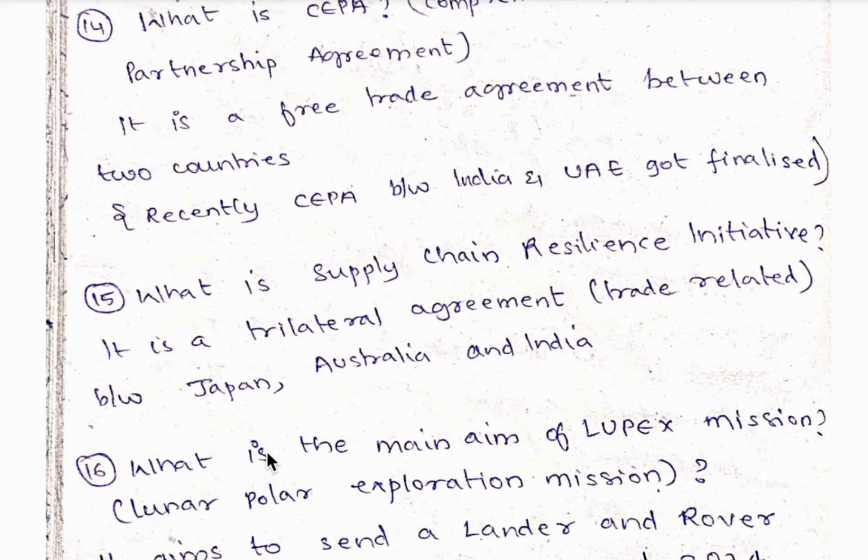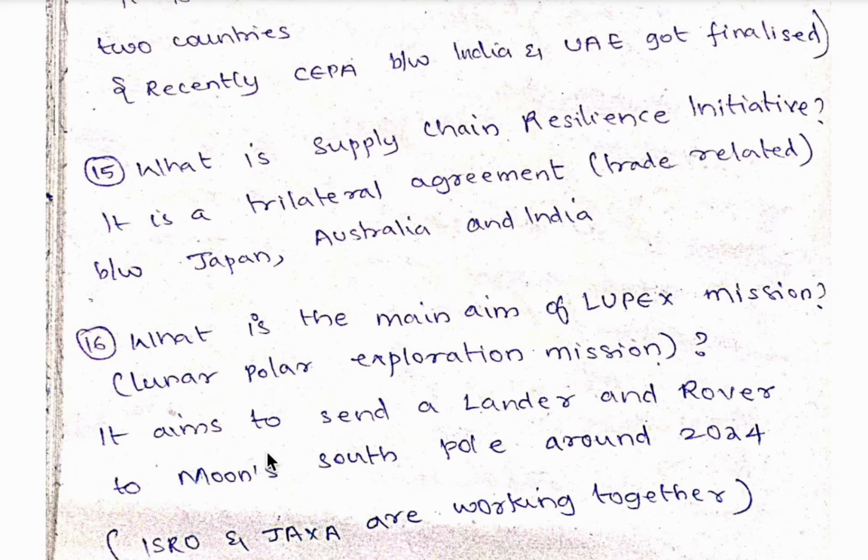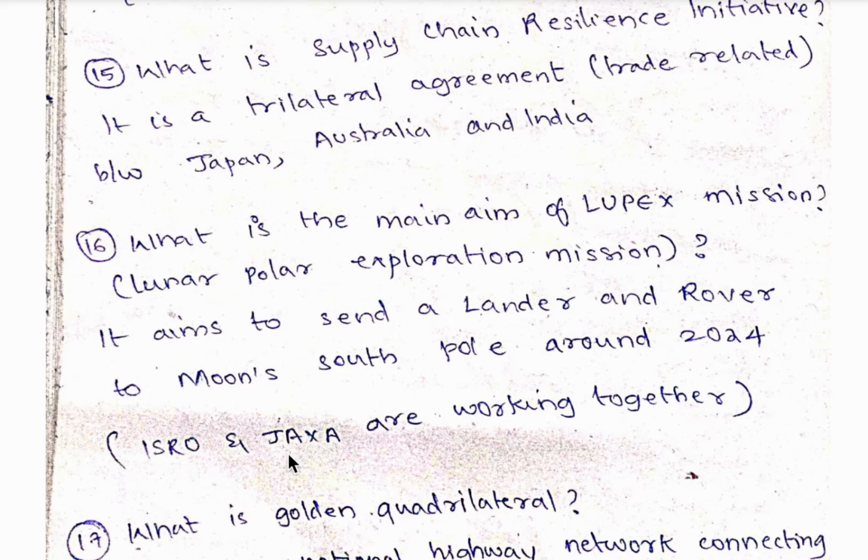15th question, what is Supply Chain Resilience Initiative? It is a trilateral agreement between Japan, Australia and India. 16th question, what is the main aim of LUPEX mission? LUPEX means Lunar Polar Exploration Mission. So this LUPEX mission aims to send the lander and a rover to the moon's south pole till 2024. So both ISRO and JAXA, this is Japan's aerospace exploration agency, this belongs to Japan. So ISRO and JAXA are working together.